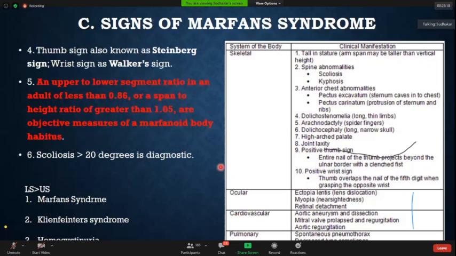Okay, now let's move on. In the table you can see the other signs. Apart from this, there are other manifestations like long slender fingers. Most commonly there are spine deformities, scoliosis, and you can get kyphosis also. Then pectus excavatum. If the sternum caves into the chest, it is known as excavatum, and if it is a protrusion, it is known as carinatum. Then you can get arachnodactyly, long slender fingers. Apart from that, pneumothorax in the lungs.